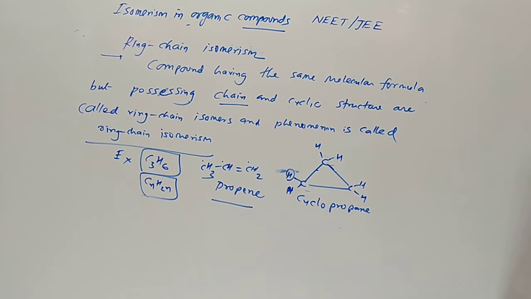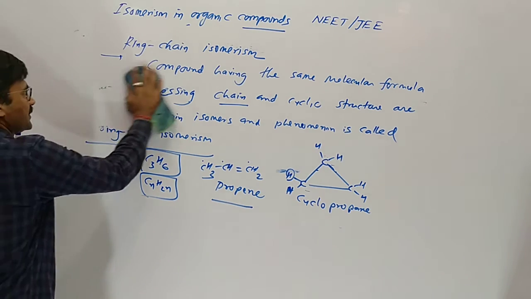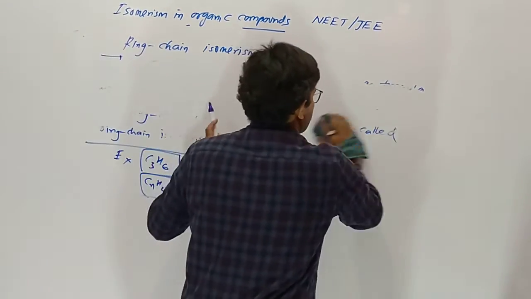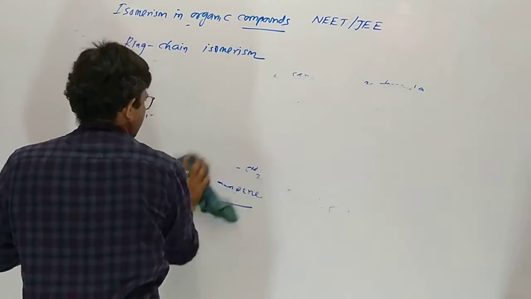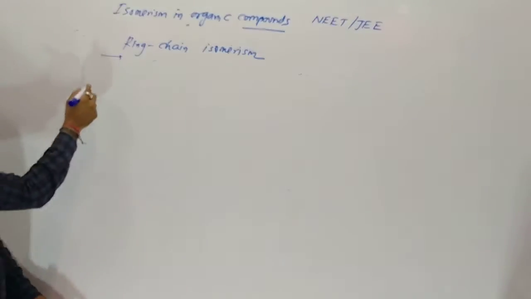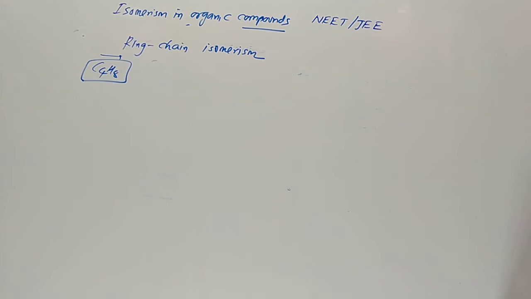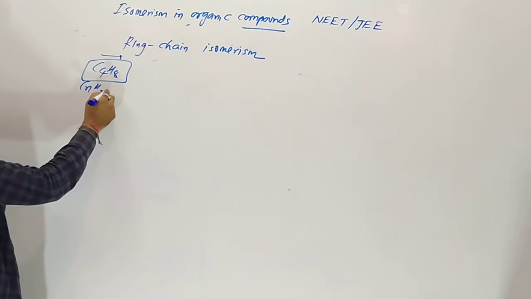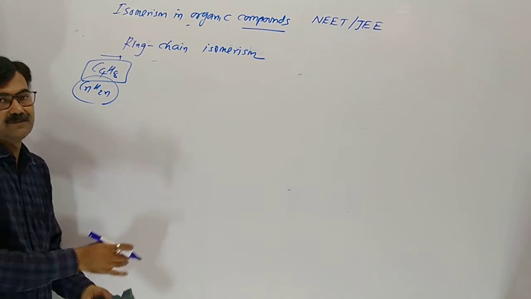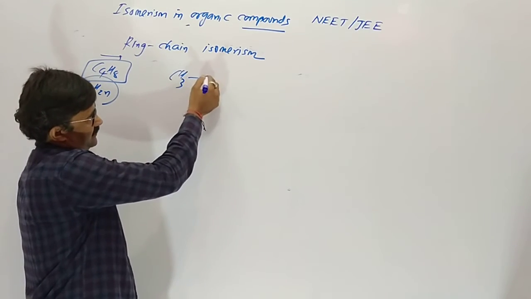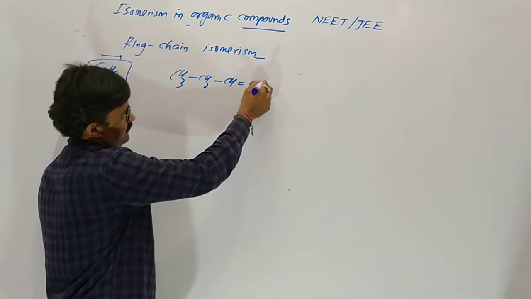Now C4H8. Give the ring chain isomers of it. This one is also CnH2n, so it should be an alkene.